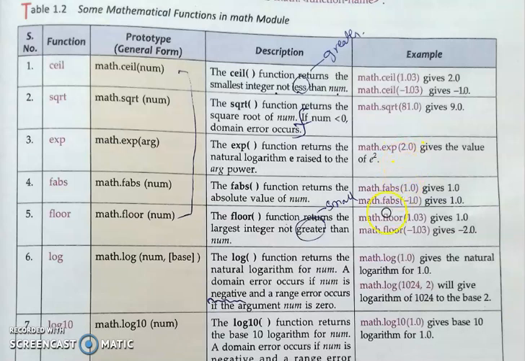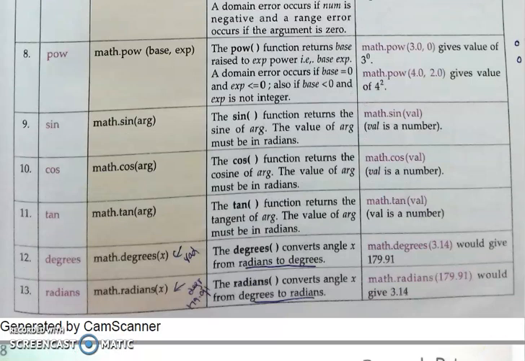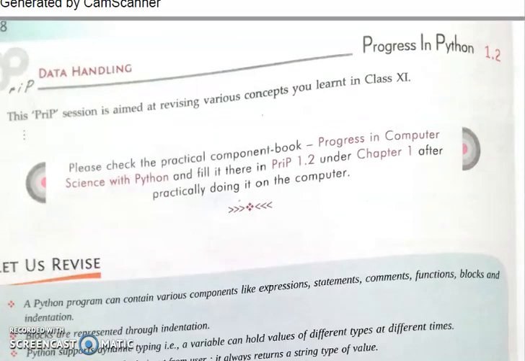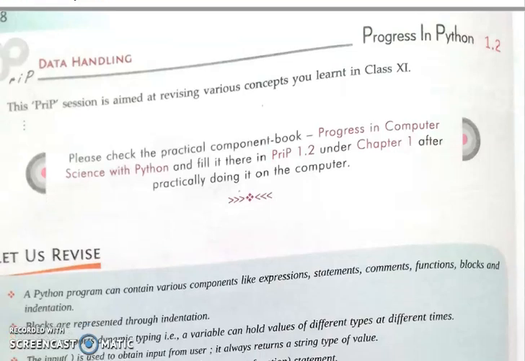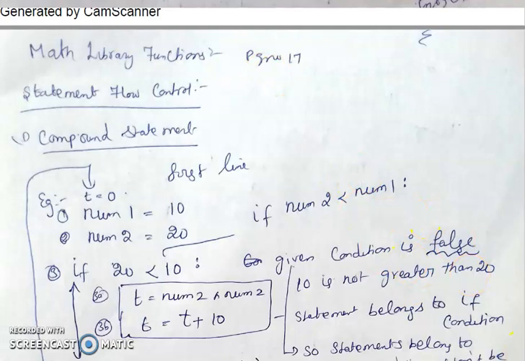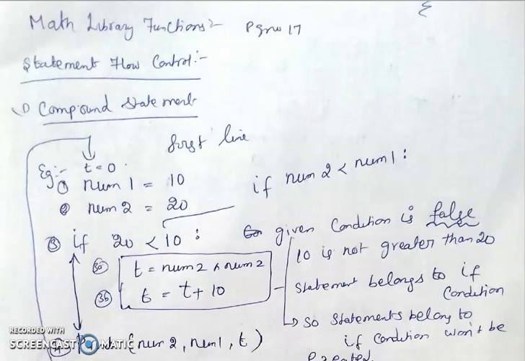Then absolute value, it will return the absolute value. Then floor means it will return the smaller value than the given number. Power, then if you give the radians, it will return the degrees. If you give the degrees, it will return radians. Okay, these are the math functions which are available, but we can utilize them only after including import math. Okay, then compound statement. Math library function, I have already finished. Then statement flow control.